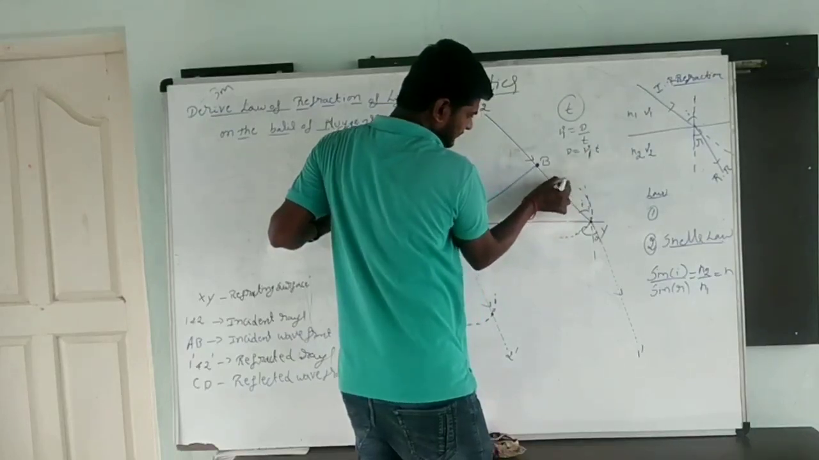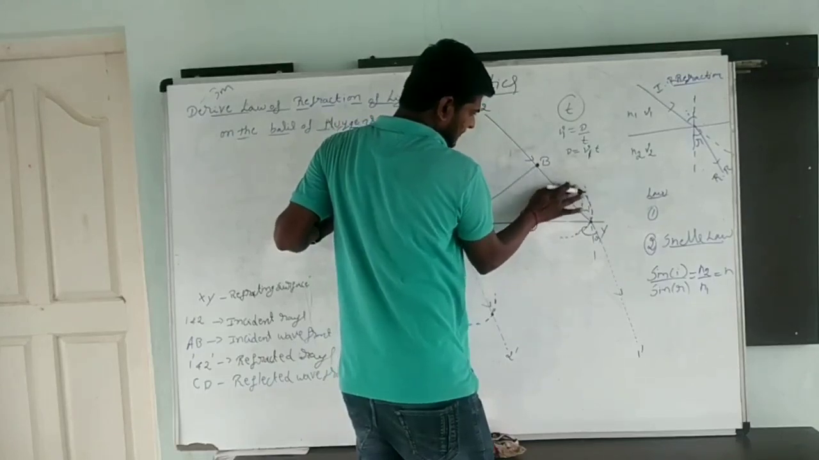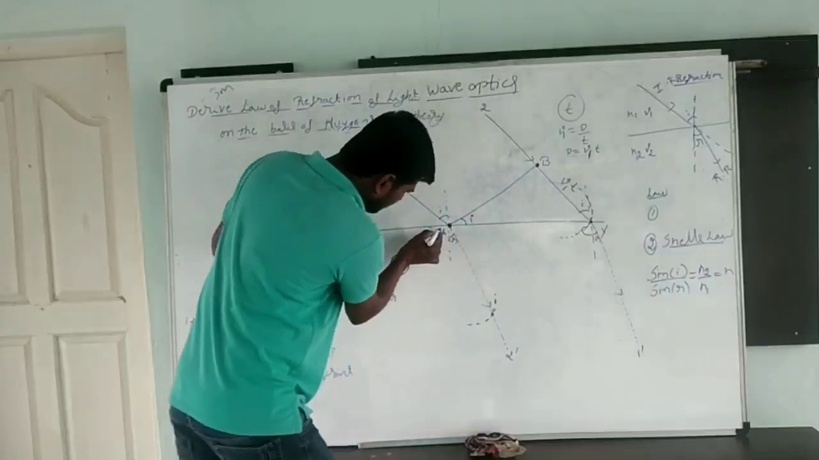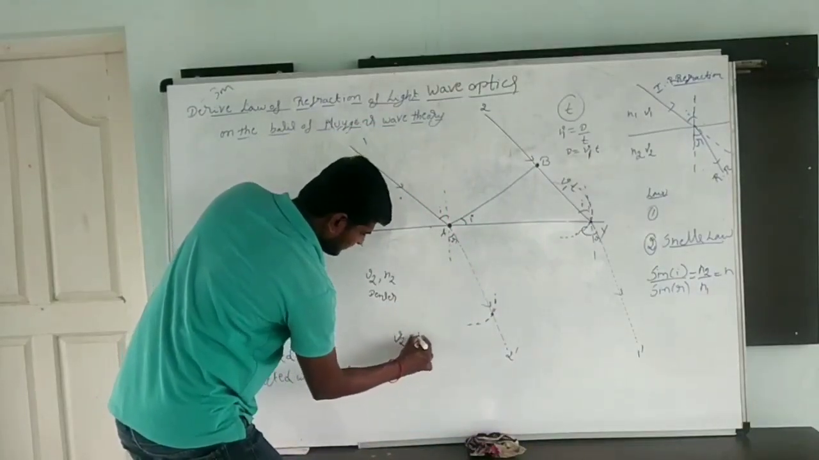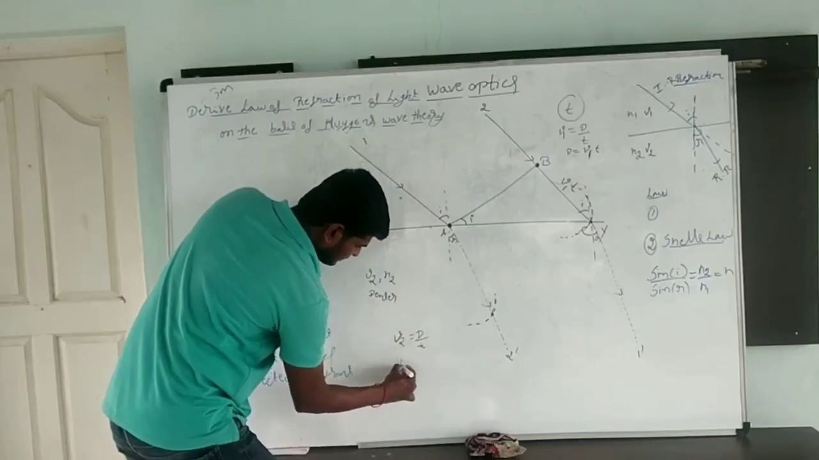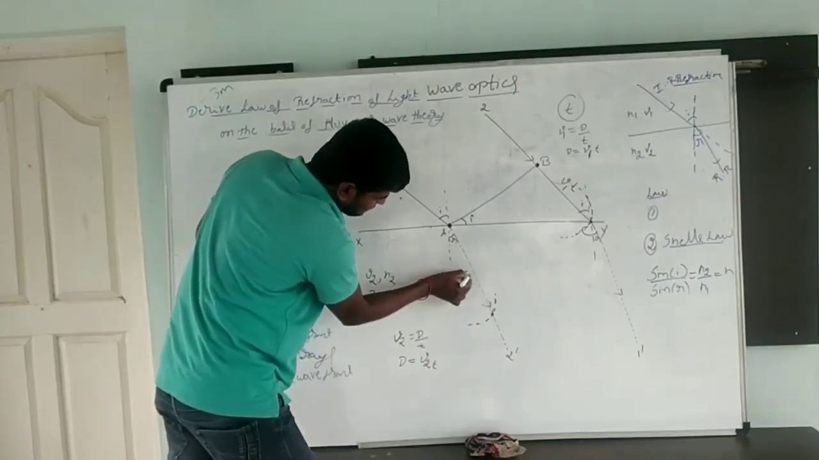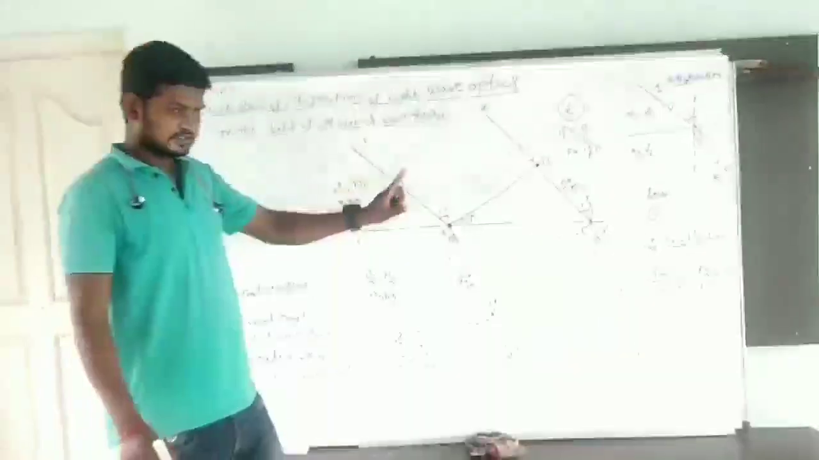Here it is V1t. Here, V2 is equal to d by t, so d is equal to V2 into t. Here, how much distance is going to travel? V2 into t. Clear? The first condition is over.